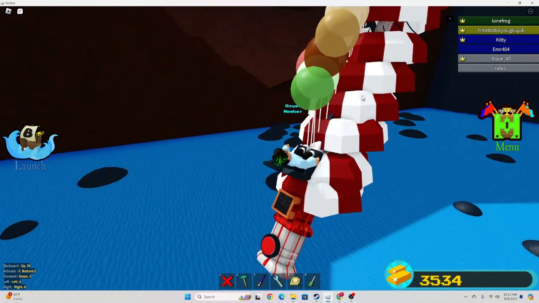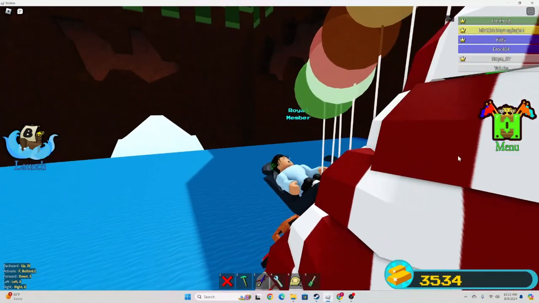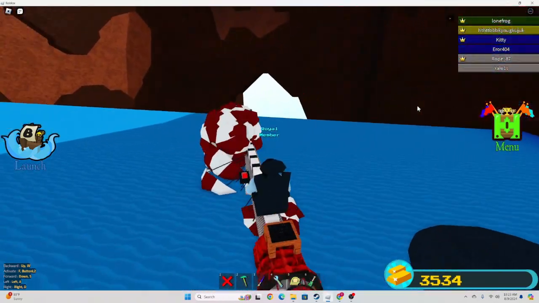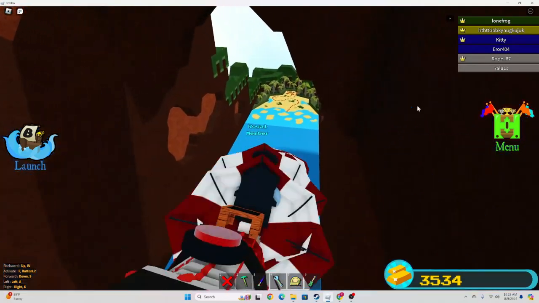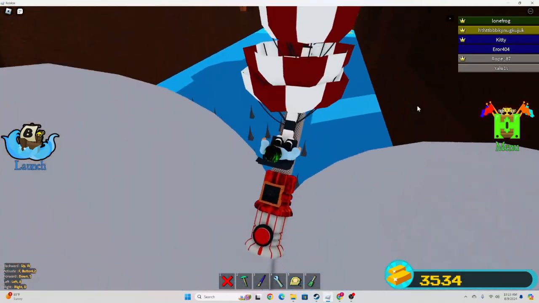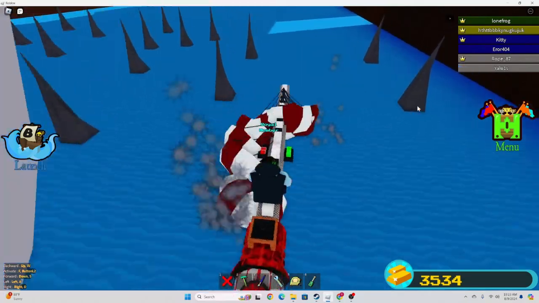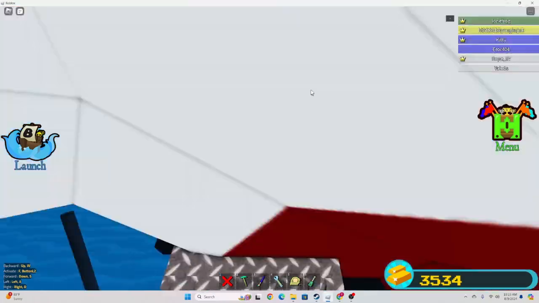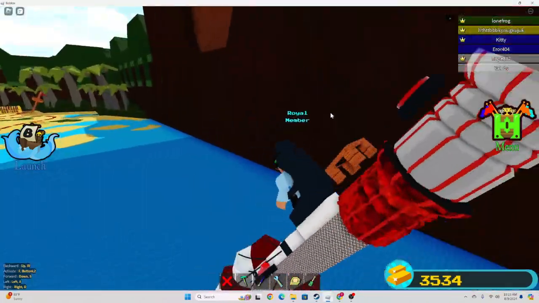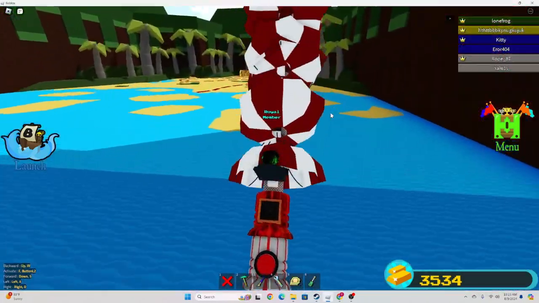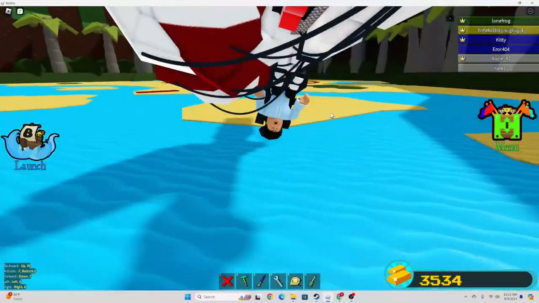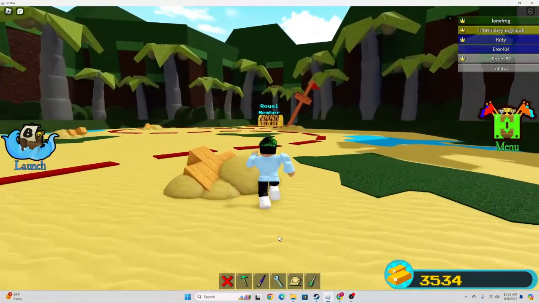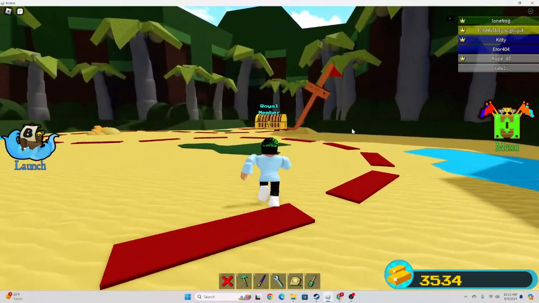Just like that. And then you're going to, here, deactivate the balloon button. And then you should just fall down this with a nice parachute. It guides you down. And then you can just roll to the end if you want. Or you can just wait. I like rolling to the end because it's faster. And you don't want to waste time. Alright, and then you just walk up to that chest over there, and you'll get all the gold you need.